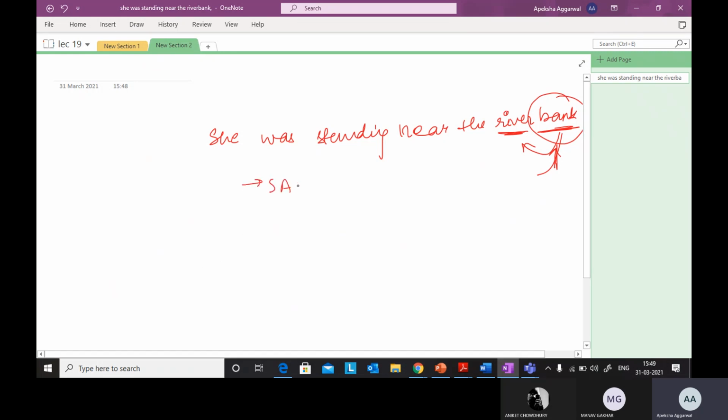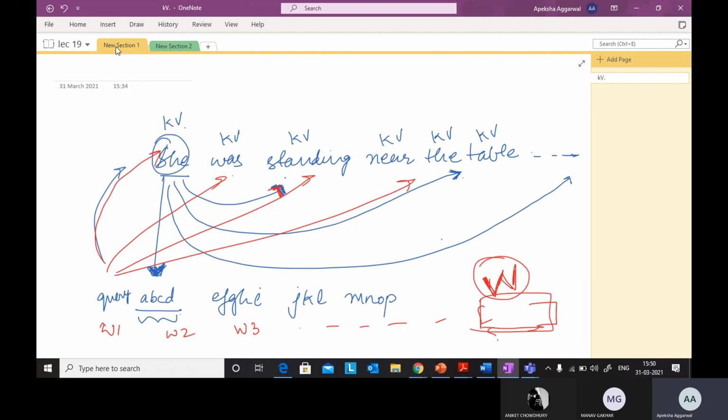Second thing, we require multiple heads, because we require information from multiple words. That is called multi-head attention. Self-attention means we are looking at the input sentence itself, and multi-head means we are looking at multiple words at a time.